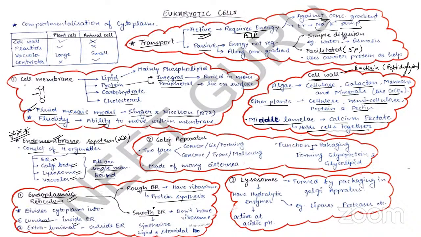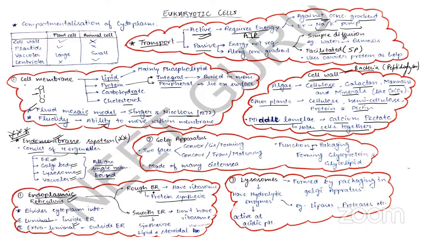And the second is your smooth endoplasmic reticulum. Why is it smooth? Because it is devoid of ribosomes. Right? Ribosomes are not there, because of that the surface is very smooth. Smooth endoplasmic reticulum is involved in synthesis of lipid, synthesis of steroidal hormone, and also involved in the detoxification of drugs. Very important point. Write this down in your notebook, beta.